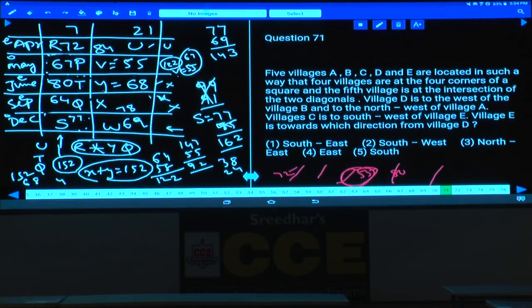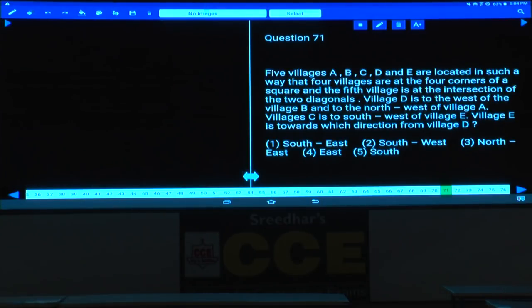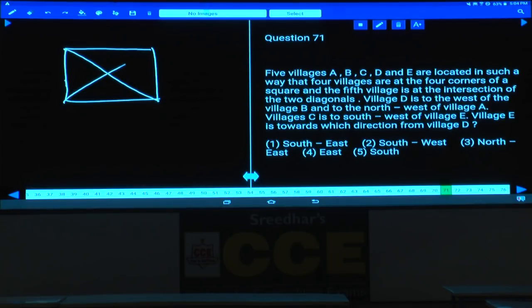Question number 71. 5 villages A, B, C, D, and E are located in such a way that 4 villages are at the 4 corners of a square. And how to represent this one? These are the 4 villages which are at the 4 corners of a square. And the 5th village is at the intersection of the 2 diagonals. 2 diagonals means this is one diagonal and this is another diagonal. One of these will be at this place. And this is how these 5 villages are there.